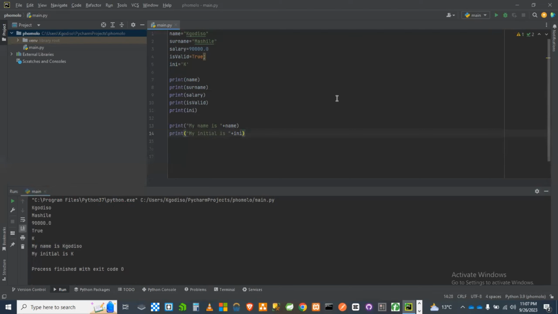Till the next episode, and in the next episode, we're going to be doing a little bit of inputs. We're going to be taking in inputs from the user, and then we are also going to be displaying it.